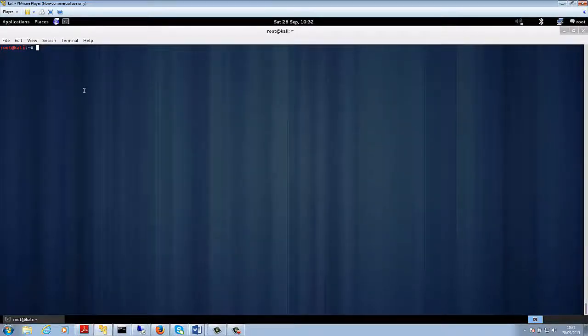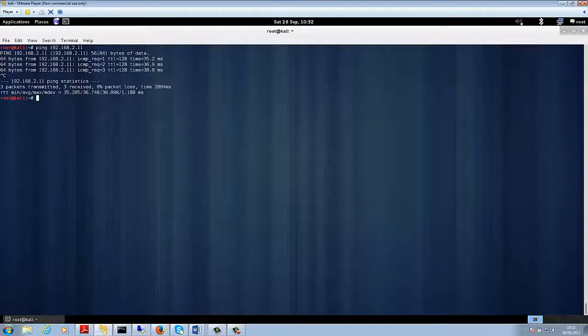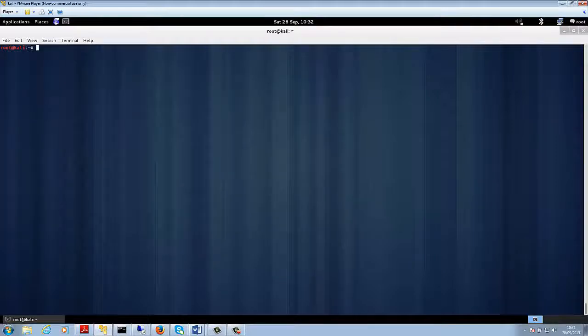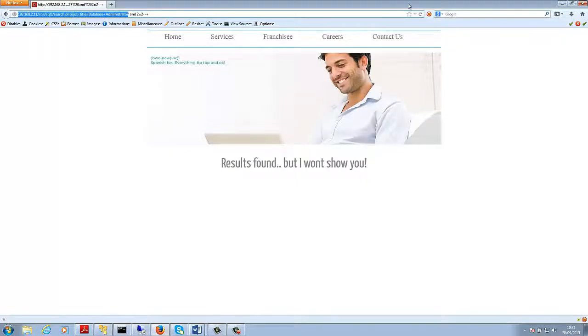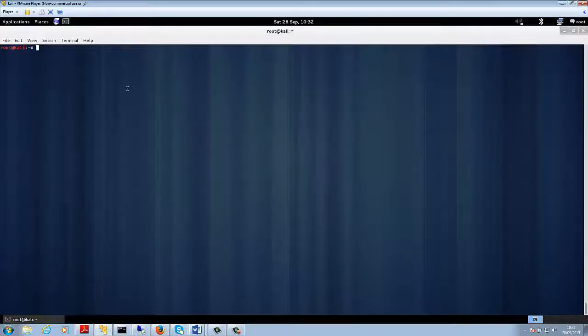So if I just try to ping a host 192.168.2.11, that's where our application is hosted, I can ping it from my Kali Linux without needing a VPN. So that gives you an idea of how to set it up in Kali Linux. Now we're going to use SQL map to exploit blind SQL injection. So this is the URL. I'm copying it to my clipboard.